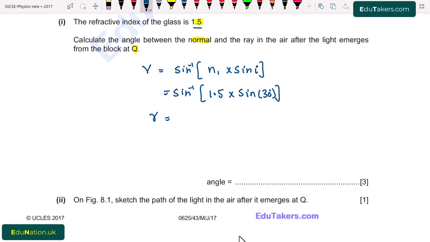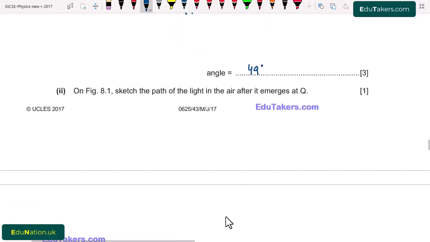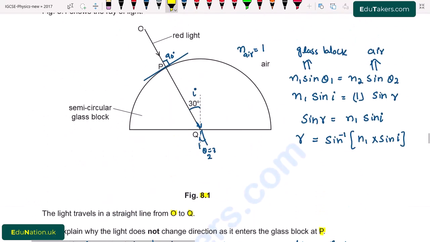So the angle of refraction comes to be 49 degrees. I write here angle is equal to 49 degree. Part 2. On figure 8.1, draw the path of the light in the air after it emerges at Q. So here we have to complete the path of the ray when it emerges from the glass block.